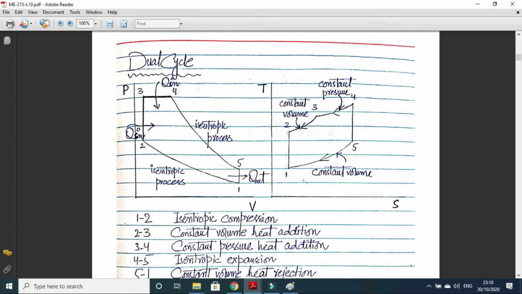So 2 to 3 is constant volume heat addition. So there will be no work done. So all the heat will be used to bring the temperature rise of the working fluid. So that is why the temperature rise is higher during the process 2 to 3. But the process 3 to 4 is a constant pressure heat addition process. So during this process work will also be done. So some heat which is provided to the working fluid will be used to do the work. So the temperature rise will be lower. So this is the scientific reason, this may be asked in the examination.